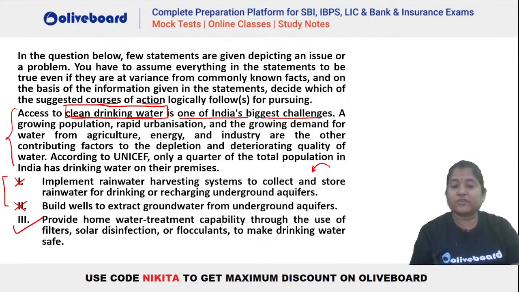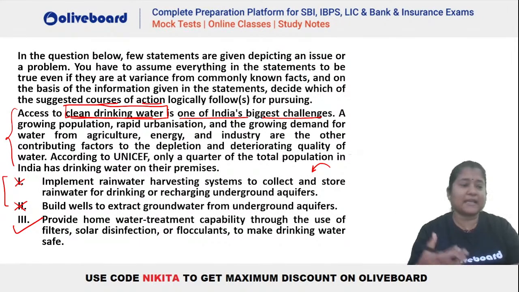Provide home water treatment capability through the use of filters, solar disinfectant, flocculants to make the drinking water safe. So yes, this is the one that is required to make sure that we have access to clean drinking water. We have not said that we are not having access to water here. In the third one, we are saying how do we treat that particular water, right?